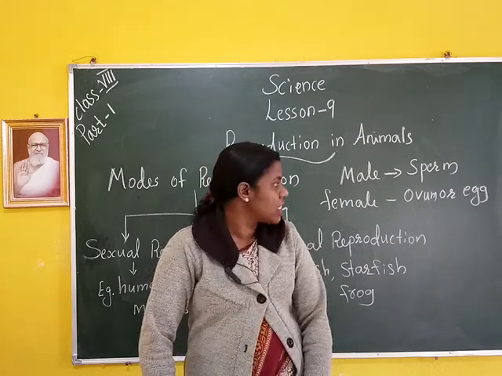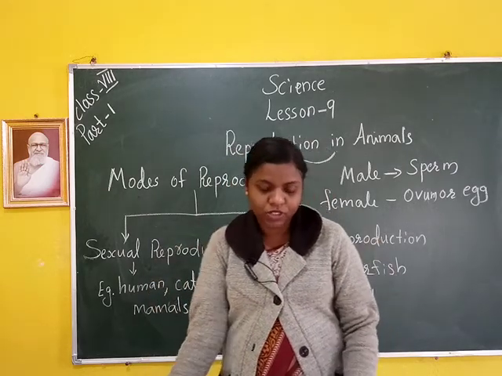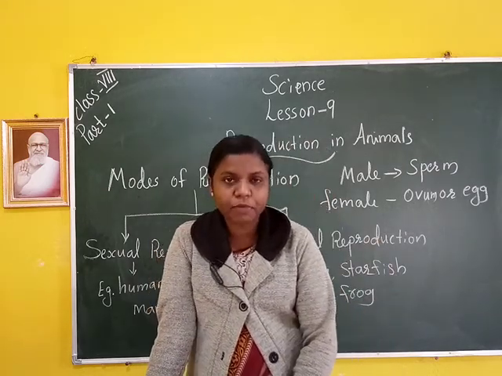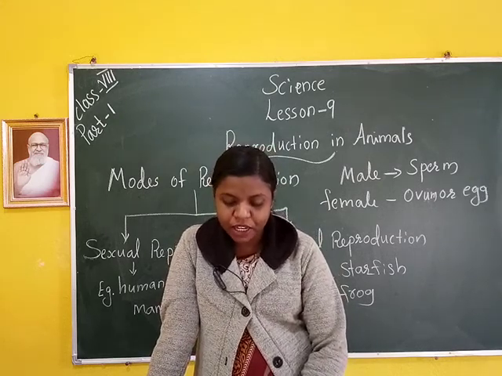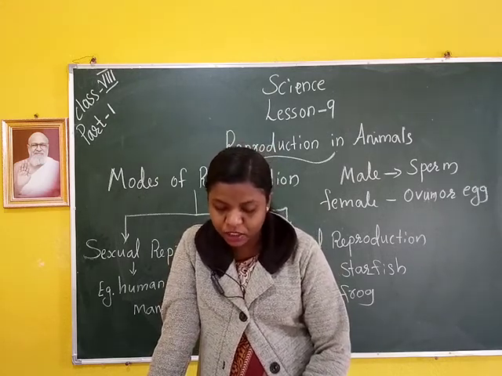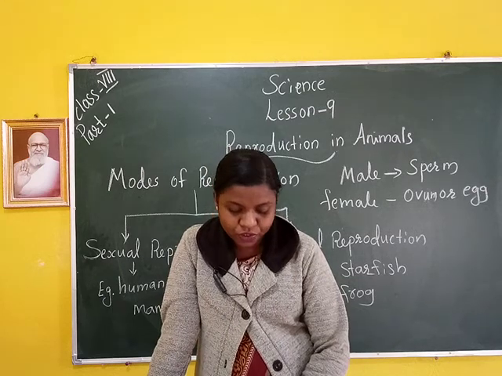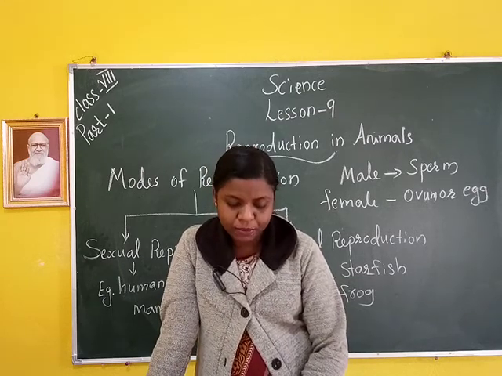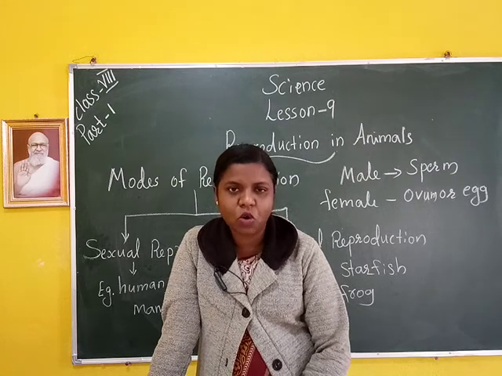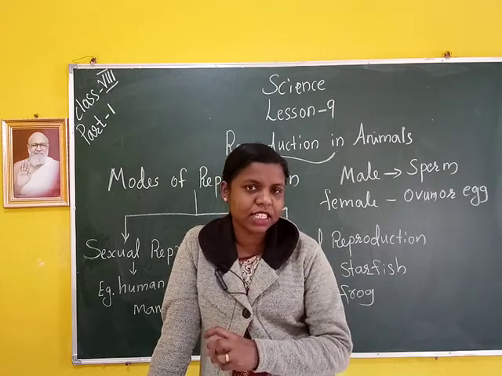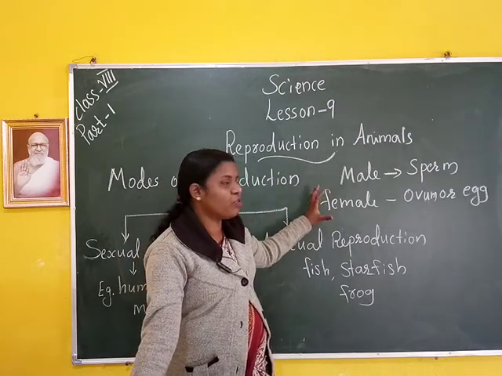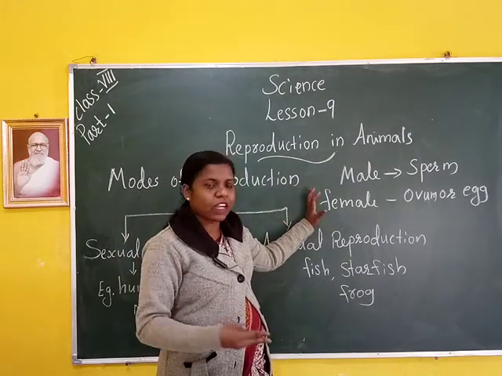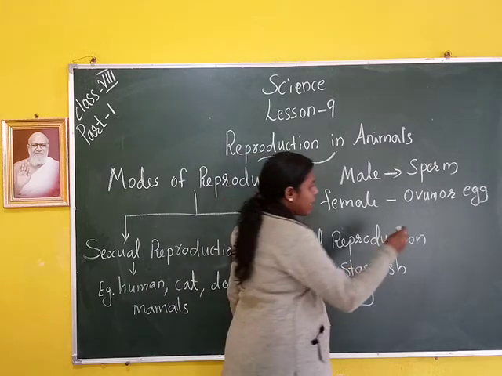Then, what is fertilization? In sexual reproduction, the first step is the fusion of a male and a female gamete. This process of fusion of a male and a female gamete to form a zygote is called fertilization.